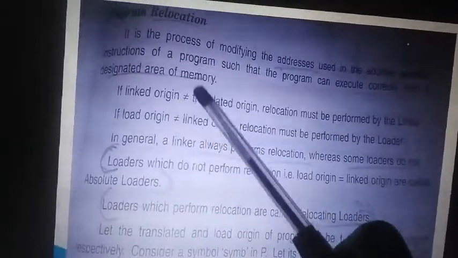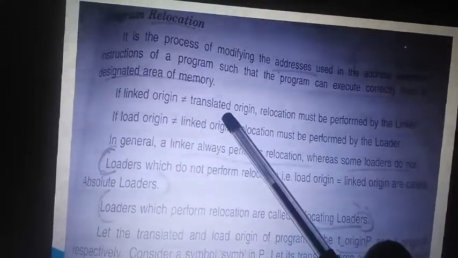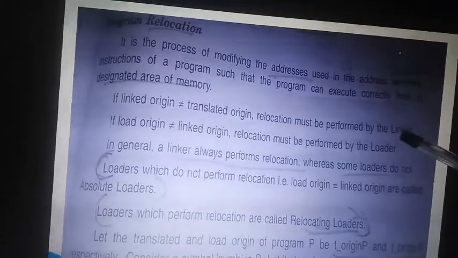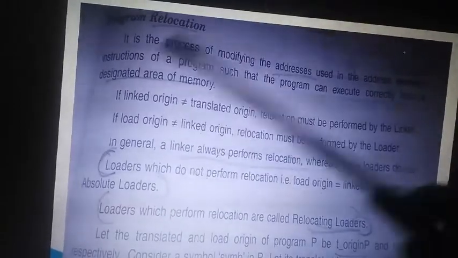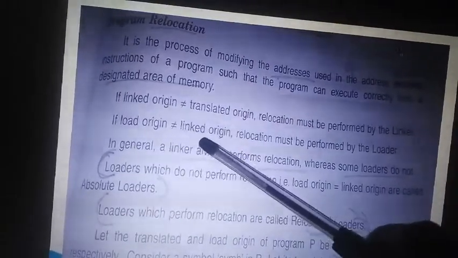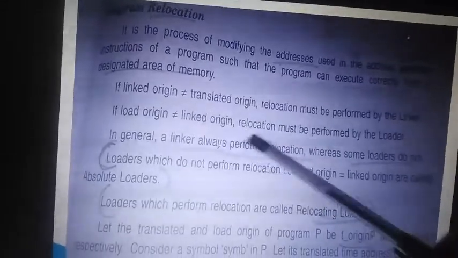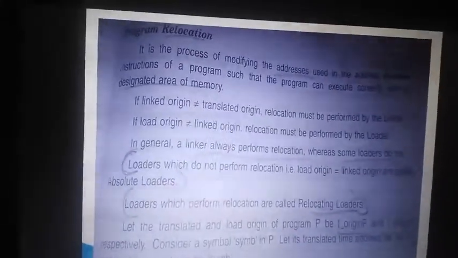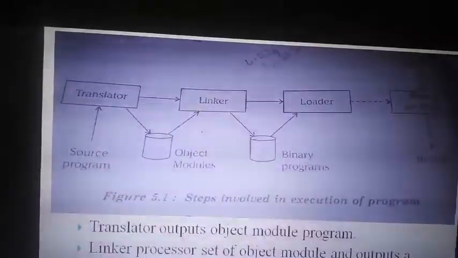So we can tell that if link origin is not equal to translated origin, then it is performed by a linker. Clear? And if load origin is not equal to link origin, then the changes are made by a loader. I hope you remember this, or check that diagram. So this is the diagram.